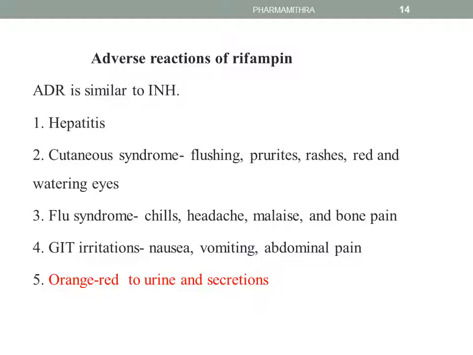Going to the adverse drug reactions of rifampin, which include hepatitis, a cutaneous syndrome, that is, flushing, pruritus, rashes, red and watering eyes, and a flu-like syndrome with chills, headache, malaise, and bone pain. It also causes GI irritation. Note that administration of rifampin or rifampicin will cause an orange to red color of the urine and other secretions as well.